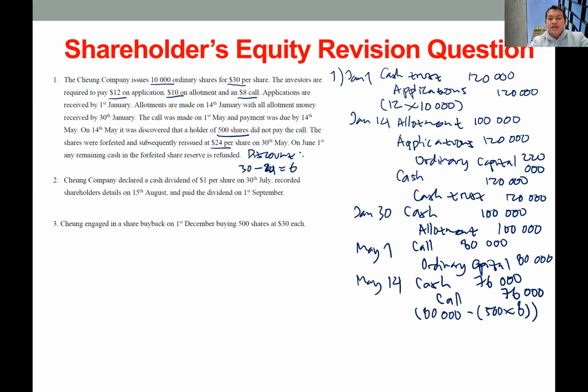What next? They decide to withdraw these shares from the applicants because these applicants did not pay the call money. They take back the shares from them. So we have ordinary capital in the debit because the company takes back the shares. Remember, we always use the full price if the company withdraws or reissues shares.